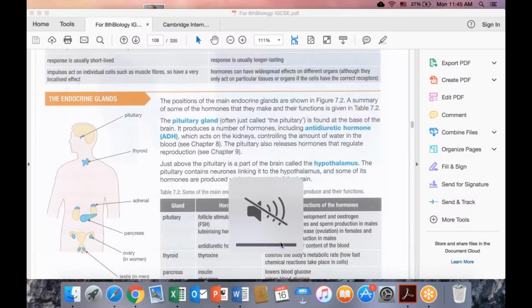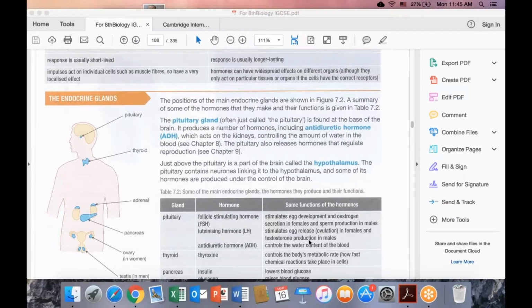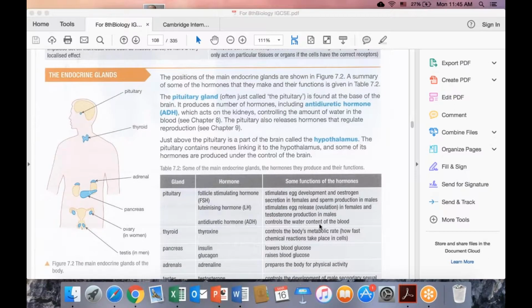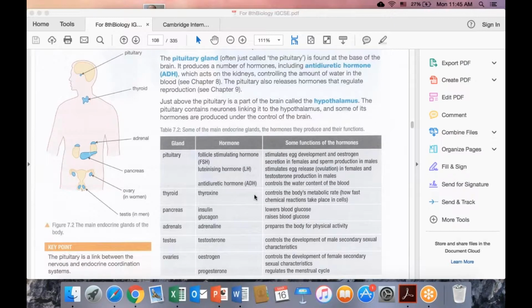And we need to know that luteinizing hormone also increases thickening of the uterus wall, so it actually triggers the menstrual cycle. And as I mentioned, antidiuretic hormone controls the water content of the blood. Another one is the thyroid gland, and the hormone is thyroxine, which controls metabolic rate.